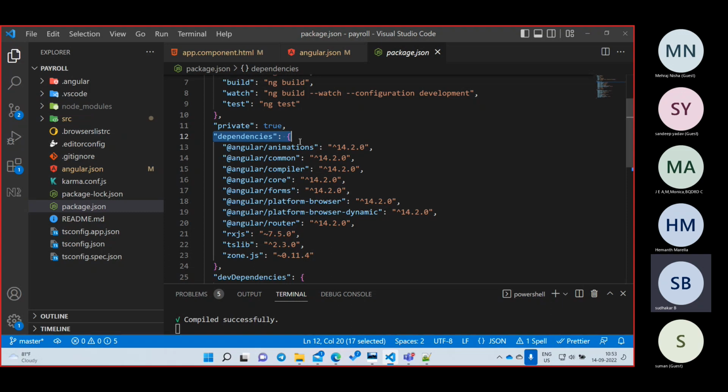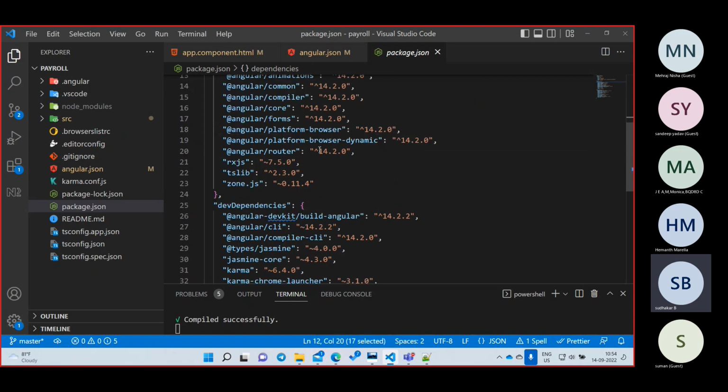Again, tell me, to run our project. Running is different, developing is different. Running means I am seeing it in a website, that is running. Developing means you are writing HTML and seeing the output, that is nothing but developing. So to run an application, whatever libraries are required, those are called dependencies. And there is a second one called devDependencies. devDependencies means the libraries required to develop the project.